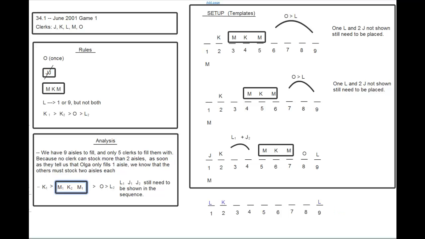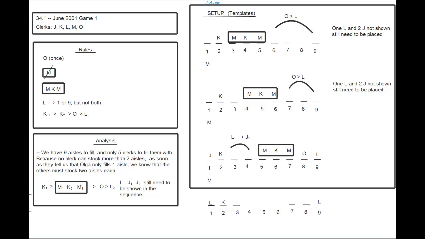Let's look over here for a second, under the analysis. We have the MKM block, and then we have the O, and then L2, which is going to be a 9, should come after the O, which it's going to have to do since it's a 9. So we have the MKM block plus the O plus two J's left because both L's are placed.